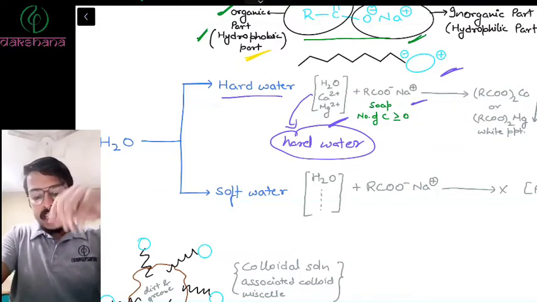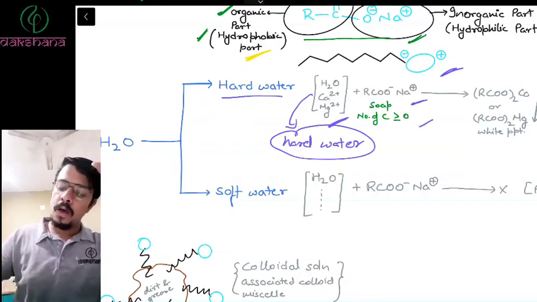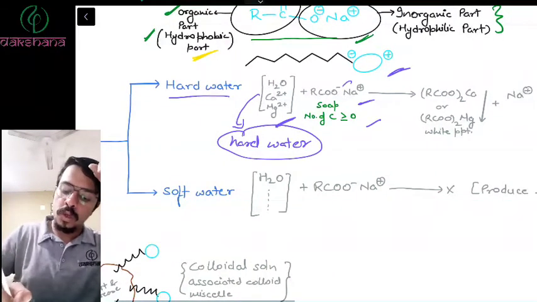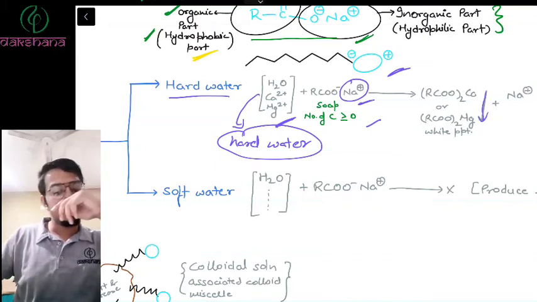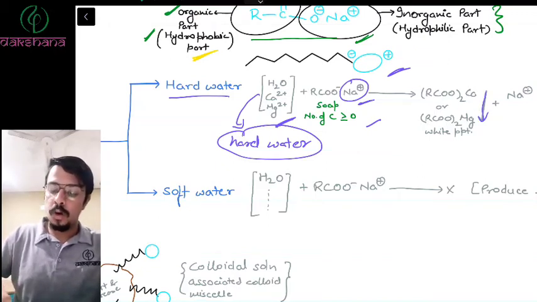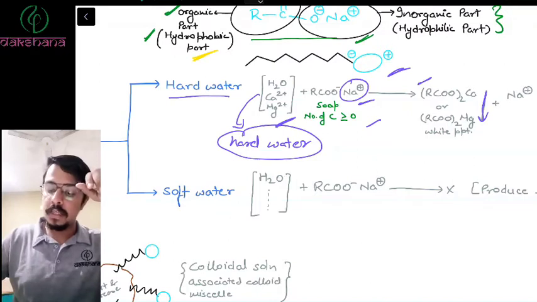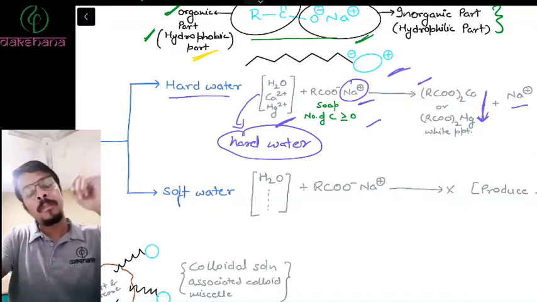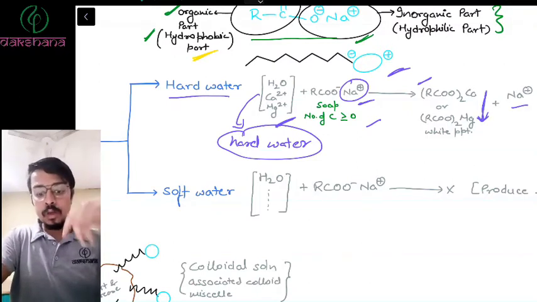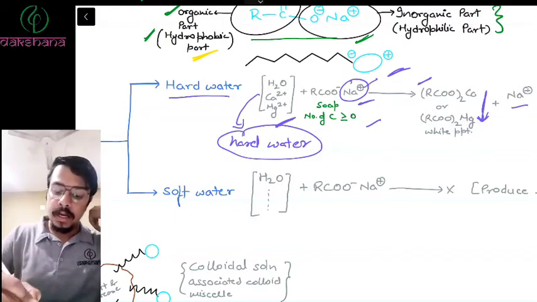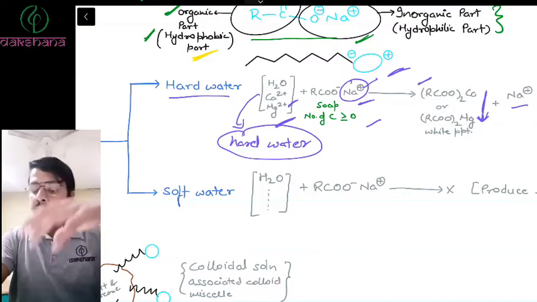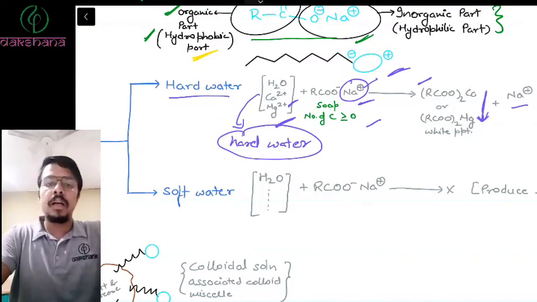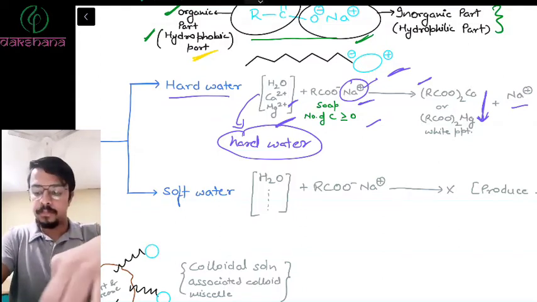So when these metal salts react with the soap, they replace sodium, and when they replace sodium, they create a PPT with the soap or with the anion, and this PPT is separated out, and therefore no lather can be formed. So these metals, Ca2+ and Mg2+, react with the soap and create a white PPT which is separated out, and no lather formation is done.